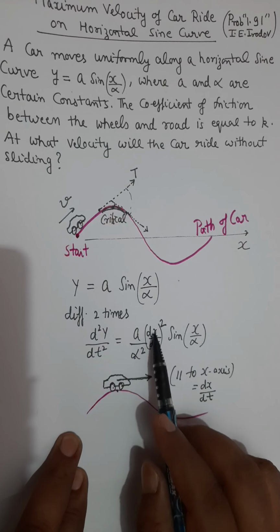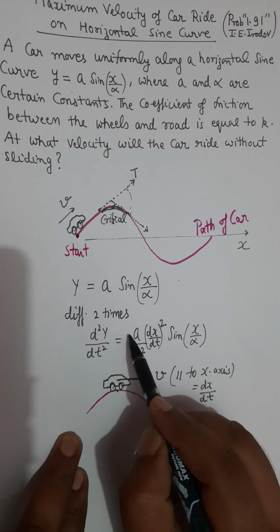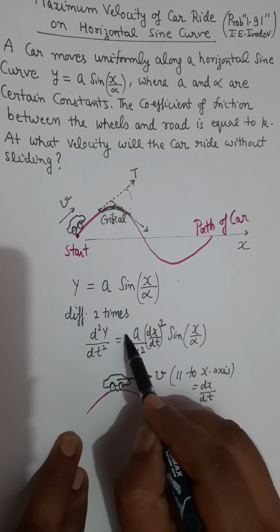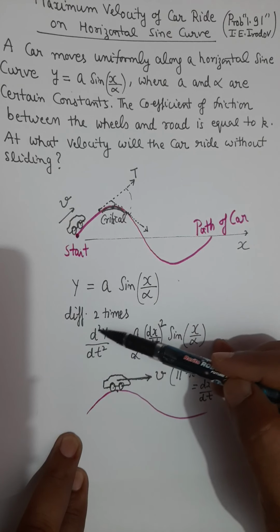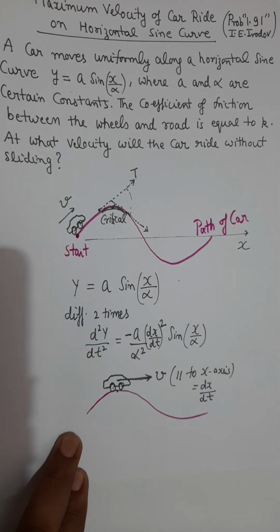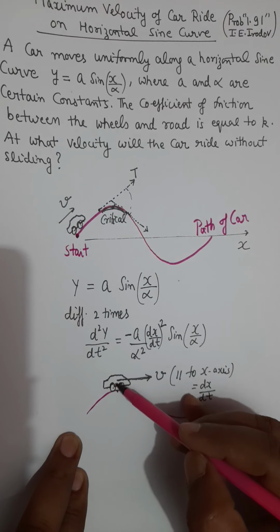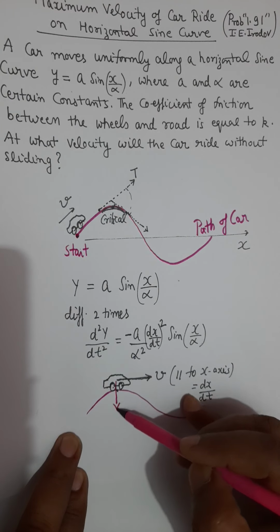So now you will replace dx by dt by v, and you will also get a negative sign in the differentiation. And remember, d2y over dt2 is nothing but acceleration. We all know from kinematics that the second derivative of position, the second derivative of any coordinate, gives me the acceleration. And the negative sign in this expression has a physical meaning: at this moment the acceleration of the car is towards the downward side.